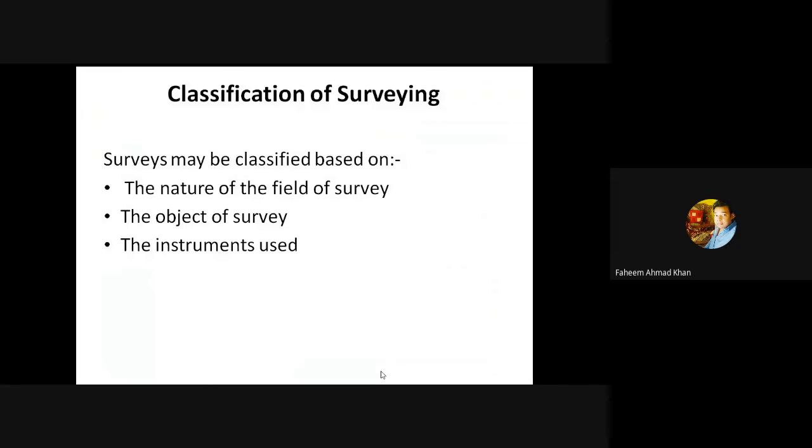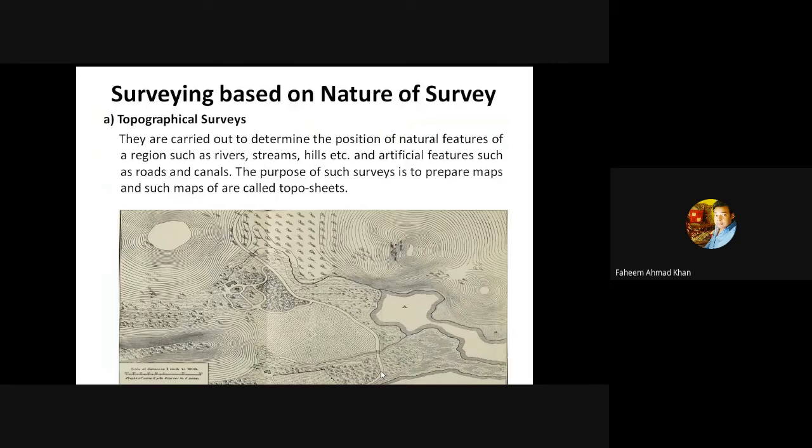Now discussing the first point, which is the nature of the survey. The first one is topographical survey. You all are familiar with it. You must have studied it in geography.